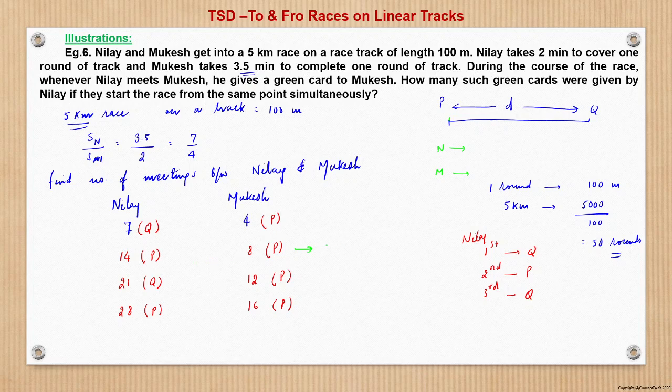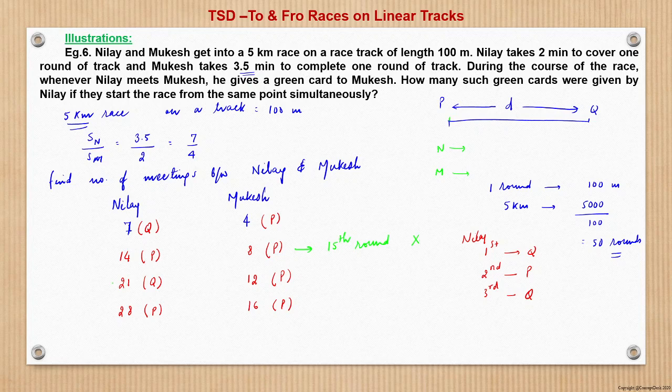We will always see from the perspective of the faster runner. So Nilay will start the 15th round, and in the 15th round Nilay will not meet Mukesh. Why? Because when they are starting from the same point, Nilay will take the lead right away. So in the 15th round, no meeting.